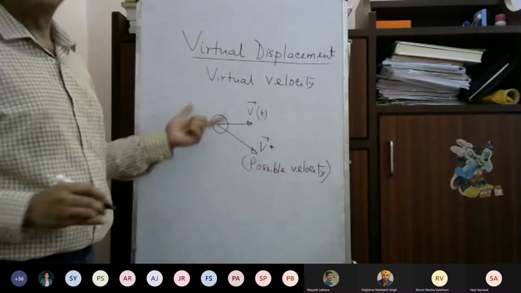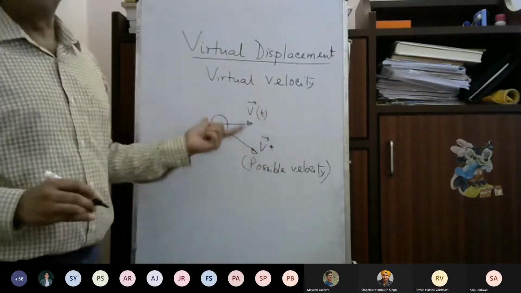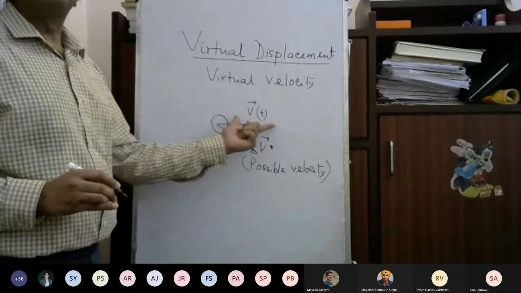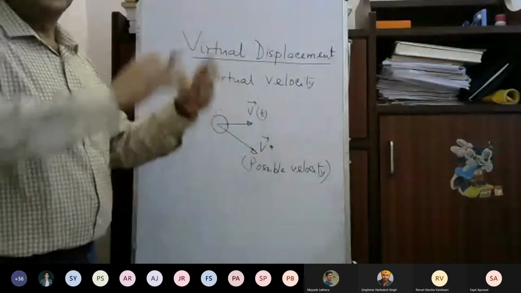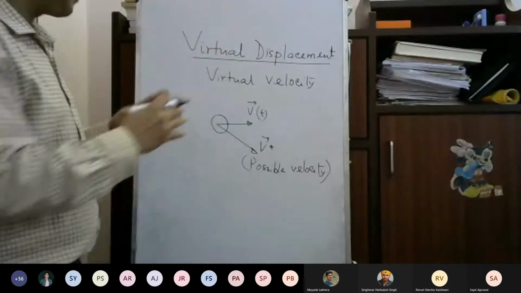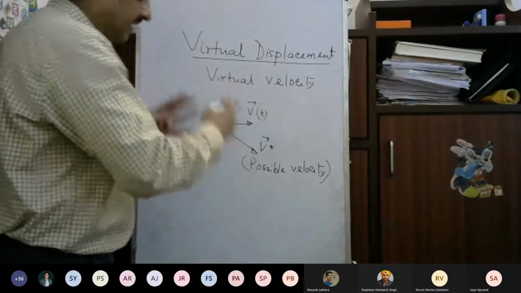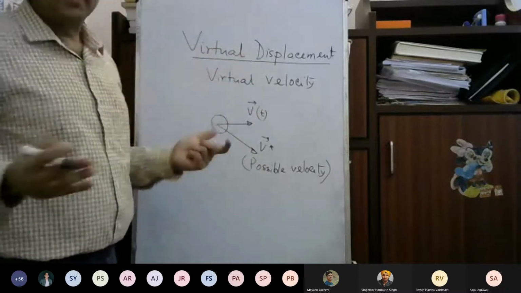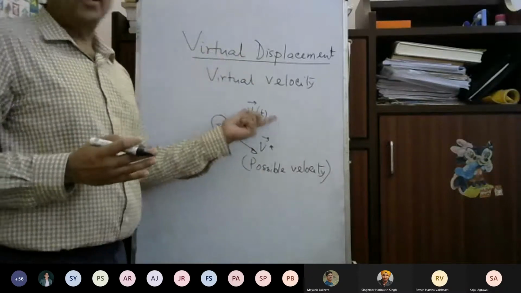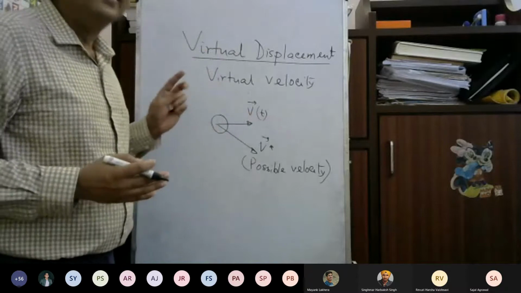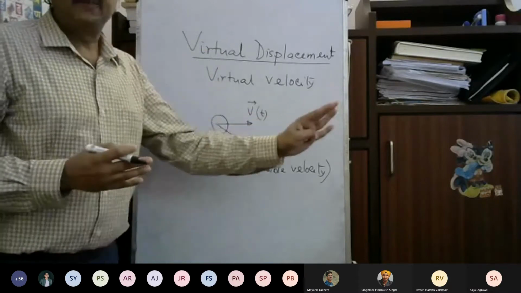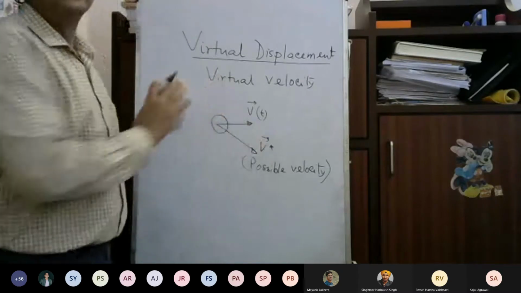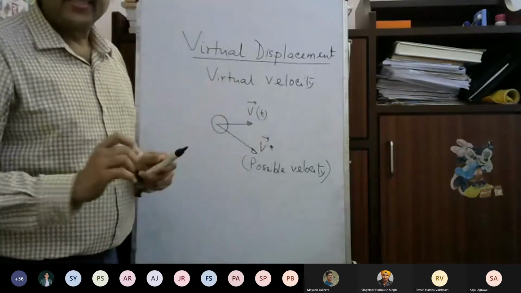Since the body is moving without any constraint, any velocity would have been possible. But out of all these possible velocities, one is actually taking place in reality. So there is a set of velocities which is possible. Out of that possible set of velocities, there is only one velocity which is actually experienced by the body. So this is the difference between the possible velocity and the real velocity. Is this clear?